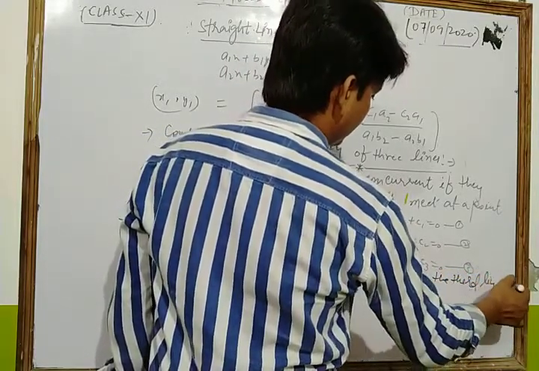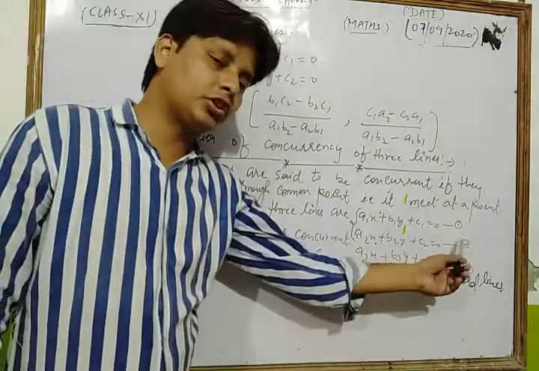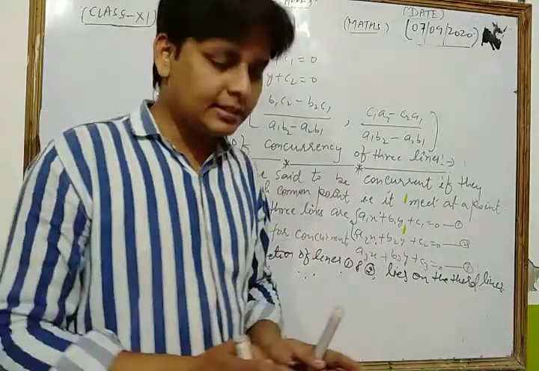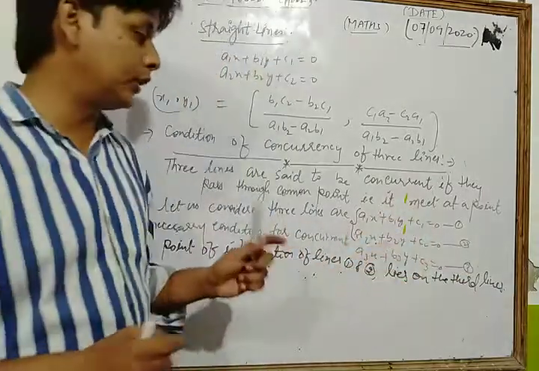If the point of intersection of the first two lines lies on the third line, then we can say that all three lines are concurrent to each other.